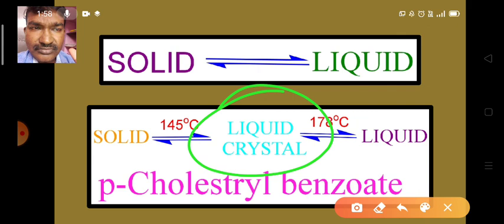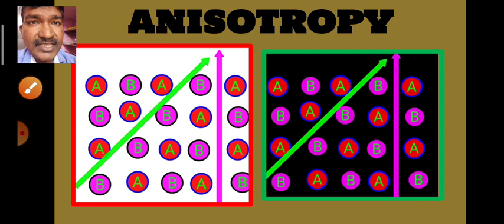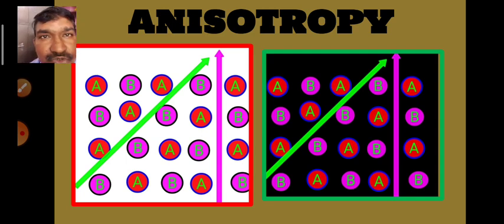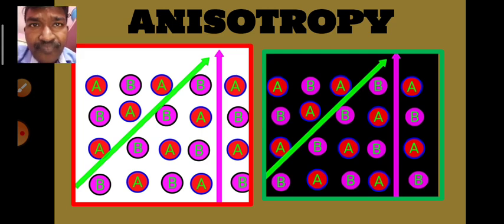So then we have to understand what the properties of solids and the properties of liquids are. Generally the important property of solids is anisotropy. We know very well that in solids particles are arranged in a particular order, no?